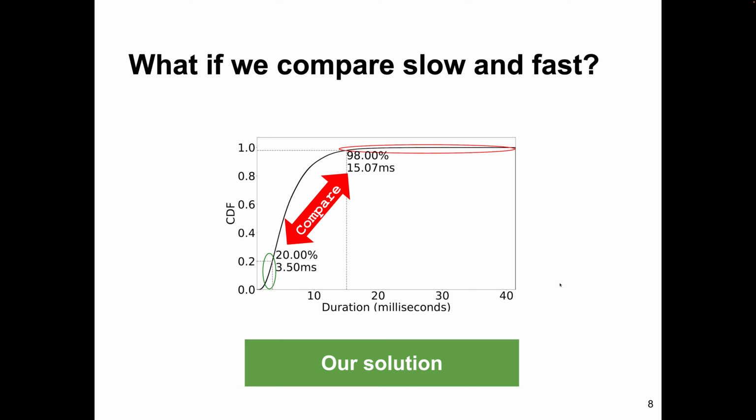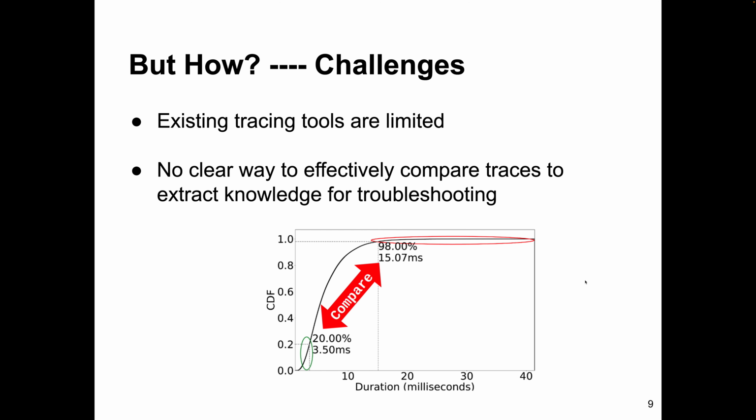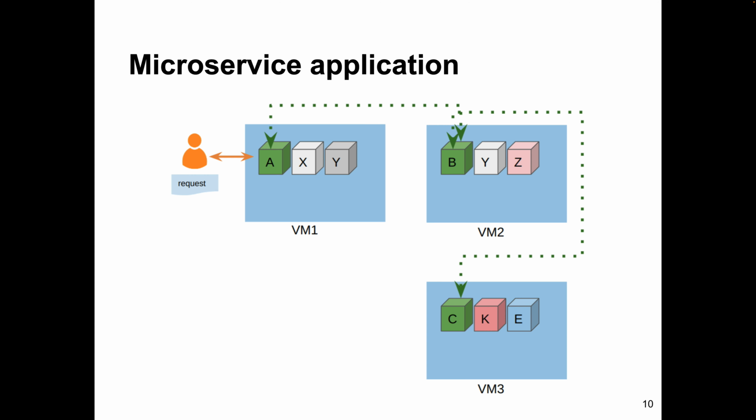The solution of our paper is: what if we can compare the slow and the fast, so that we know what is going on in the slow requests. This simple question is actually not very easy to answer. There are two main challenges. First of all, existing tracing tools are limited. There is no sufficient data for us to do the comparison. Second, there is no clear way to effectively compare the traces to extract knowledge for troubleshooting. Today, this paper is sharing the way we handle these two challenges.